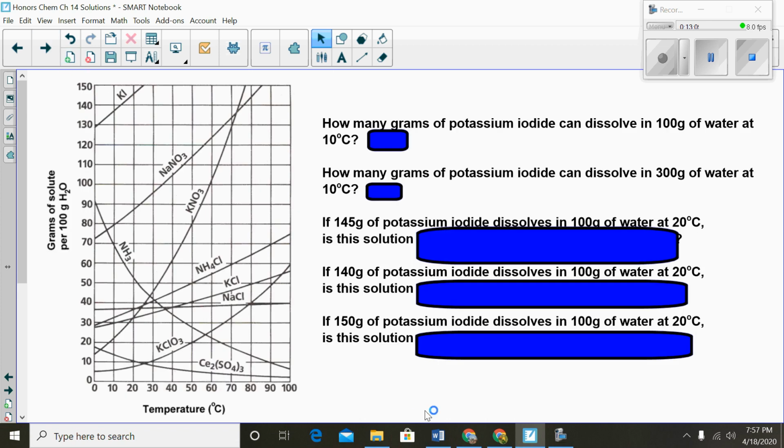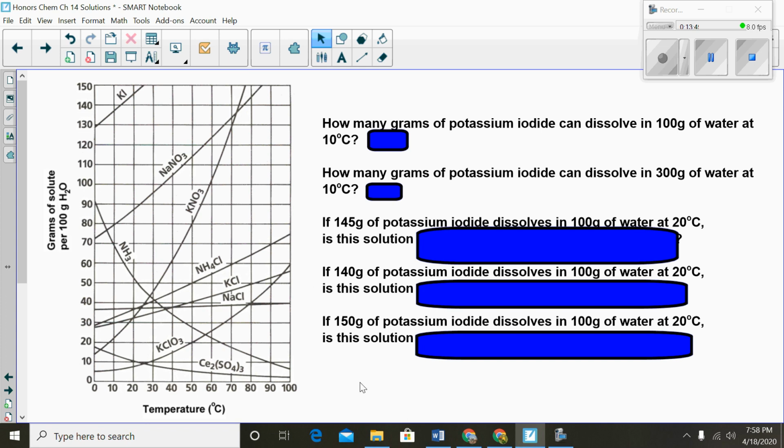All right, so this is where we are going to finish up here. So this is a solubility curve. What is it that you're actually looking at? Well, let's just look at the curve of the graph itself. On the x-axis, you have temperature in degrees Celsius. On the y-axis, you have grams of solute, each of these chemicals in here. These are salts, that's your solute, that are dissolved per 100 grams of water. So each one of these has been dissolved in 100 grams of water, and as the temperature is heated, you can see how much is being dissolved.